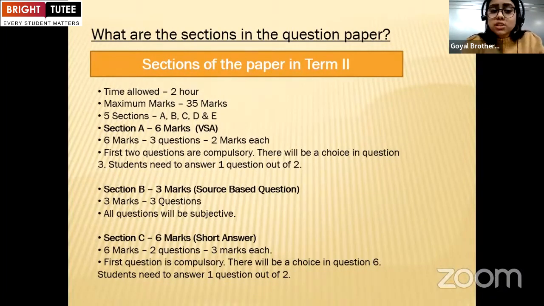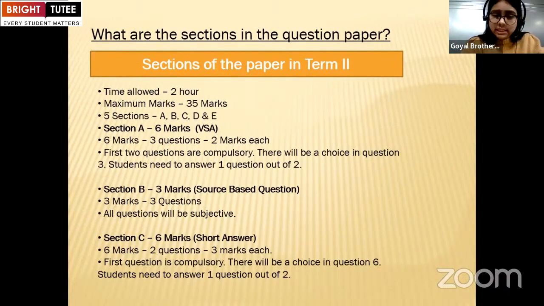Okay, so in this you need to know that in question number 3, students will get a choice. Student needs to answer 1 question out of 2. Now, in section B, that is source based question, that is of 3 marks. There will be 3 questions and all questions will be subjective. Nothing is objective in this. All the questions will be subjective.